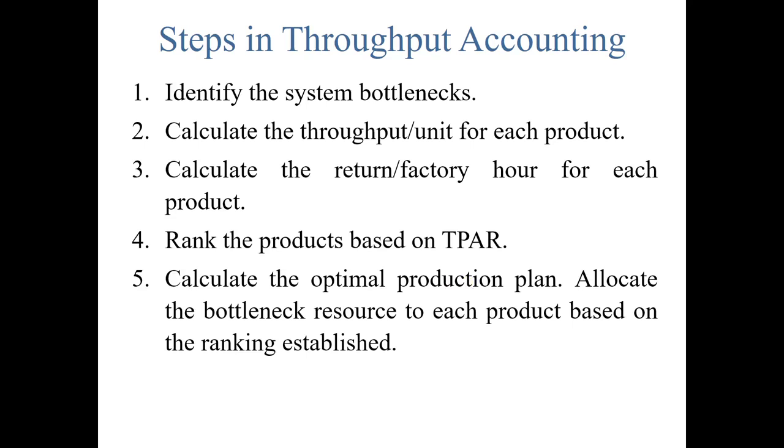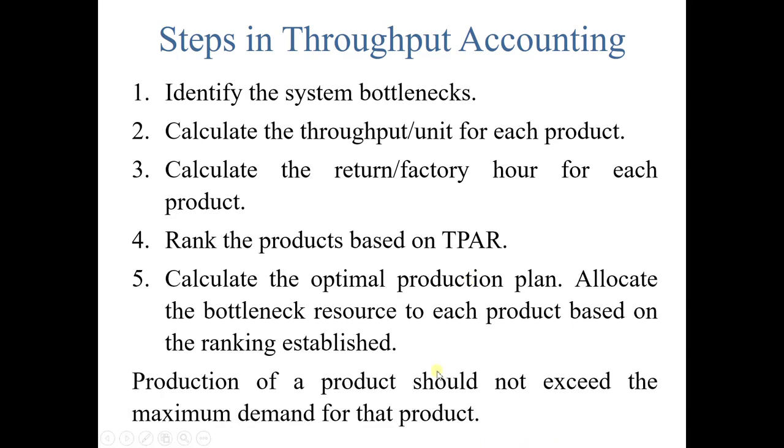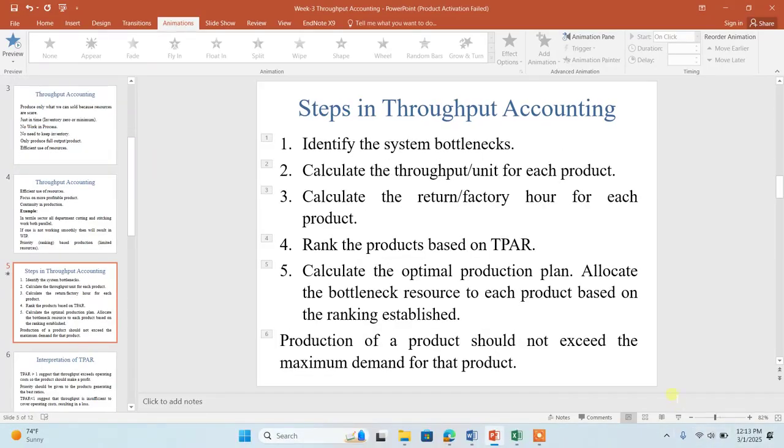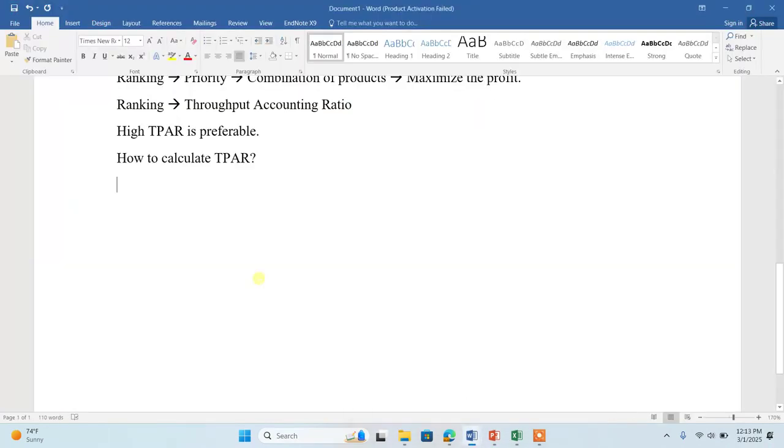I'm going to take help from one of the exercises. The production of a product should not exceed the maximum demand for that product. We will produce the product according to the demand. For example, what does this mean? Maybe the throughput accounting ratio of product A is very high. It doesn't mean that we should spend all the resources on producing only product A. We cannot exceed the market demand. No need to produce more than the market demand. So we will try to produce the maximum of A, if its ranking is first, according to the market demand.